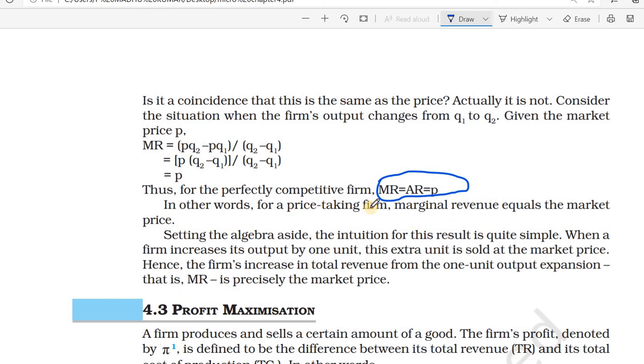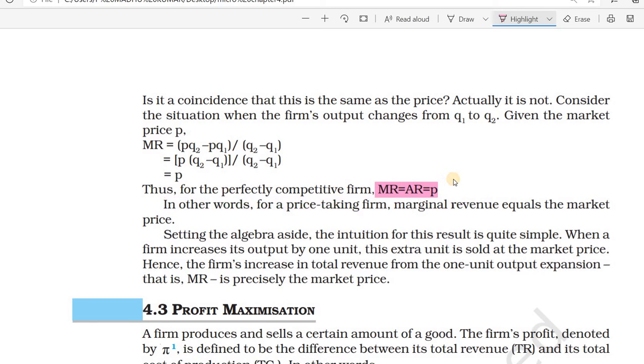Okay, here then in other words, for a price taking firm, marginal revenue equals the market price, means in this market condition marginal revenue equals the market price. Okay, then we need to understand that in perfect competition MR equals AR equals P. This is the main equation in perfect competition. MR equals AR equals P. Okay, this is the main market condition in the perfect competitive market.